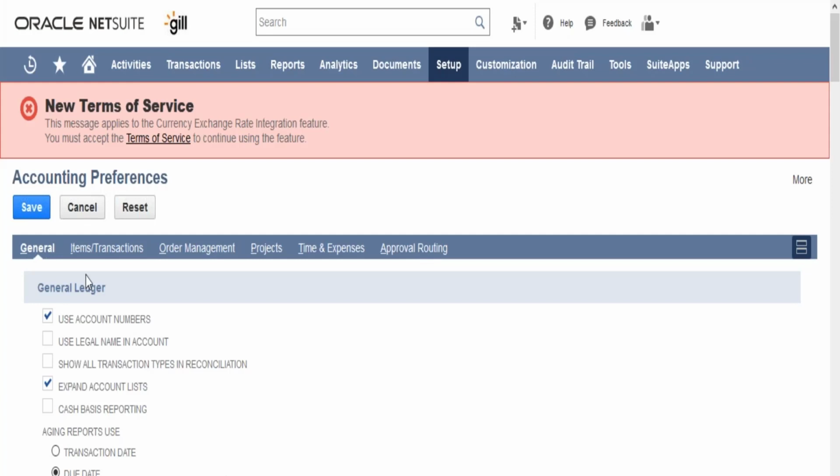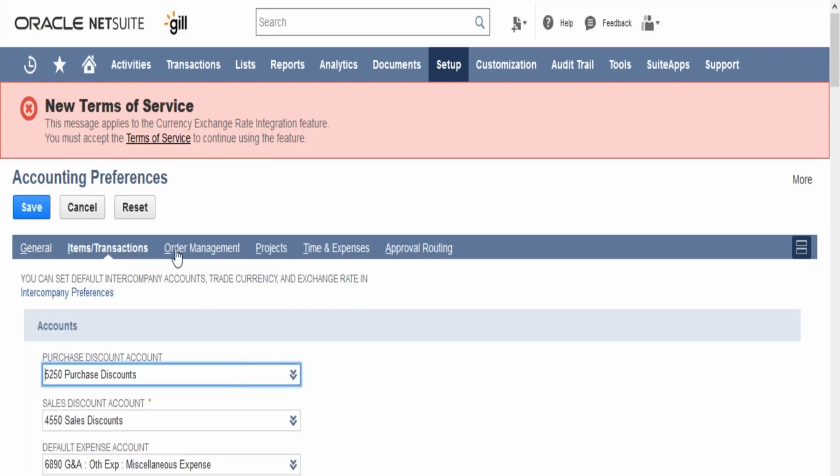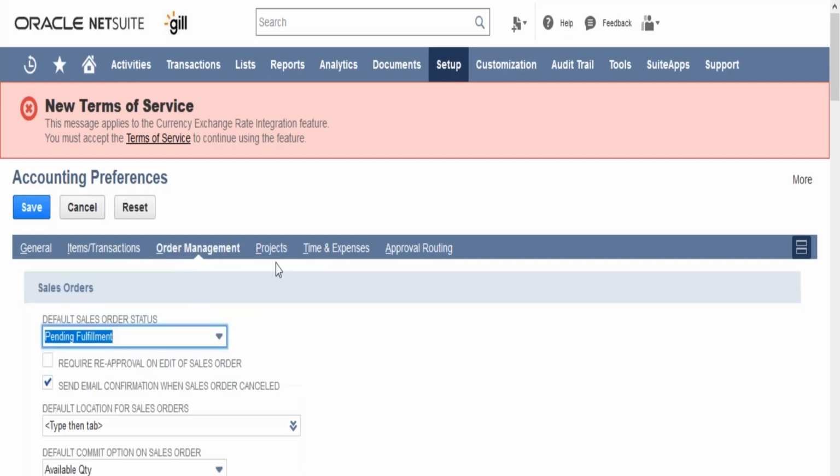Okay, because the general and the item transactions are a bit big. The order management is also big, but the other stuff, projects, time and expense and approval routing, are a bit smaller. So we'll be able to complete that in one day. And in case time permits, we'll also start some other stuff related to it. Okay.